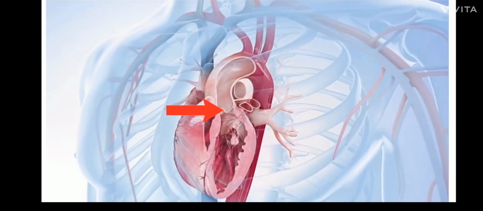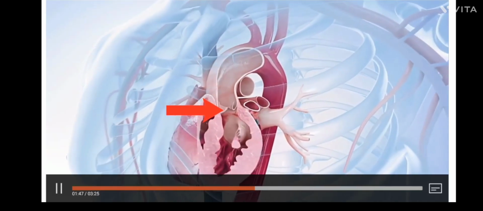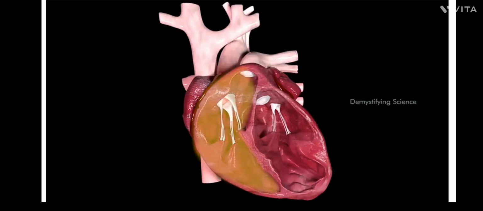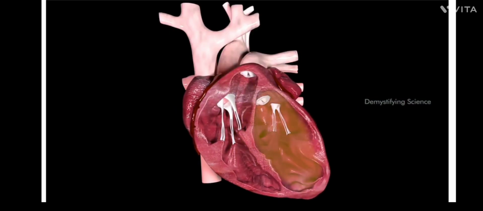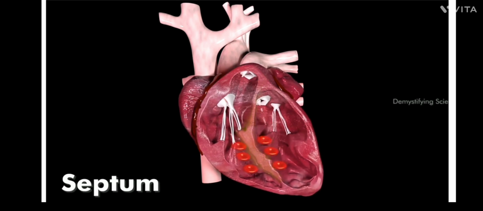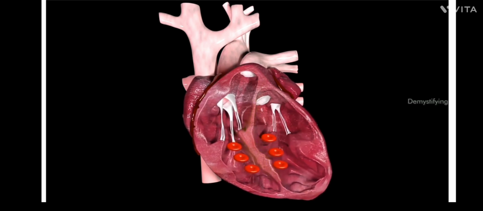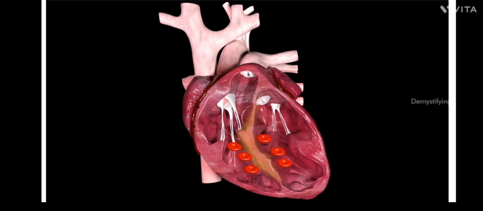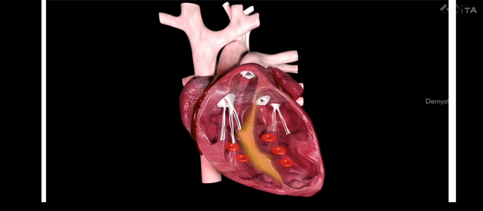Why are these valves necessary? They prevent the backflow of the blood. The right and left side of your heart is separated by a muscular wall called the septum. It will not allow the mixing. This septum will not allow mixing of oxygenated and deoxygenated blood.